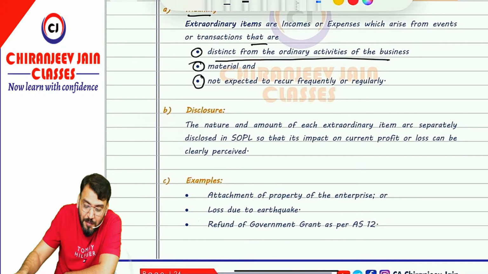And for extraordinary items, AS 5 says that the nature and the amount of each extraordinary item are separately disclosed in the SOPL, so that its impact on the current year profit or loss can be clearly perceived, clearly determined. I will show you how to disclose that. Correct. First let us read the content.